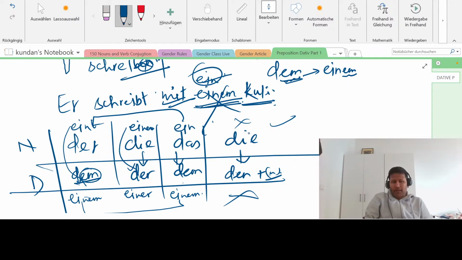Here nominative: der, die, das, die. And dative: this der will become dem, this and this will be same, dem, this will become der, this die will become den. And with noun, put extra n. And if it is eine, ein, and it is plural, then don't put anything.